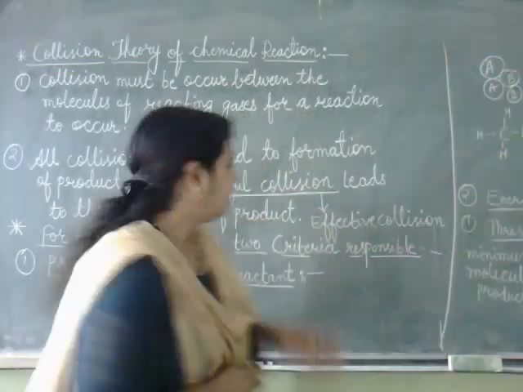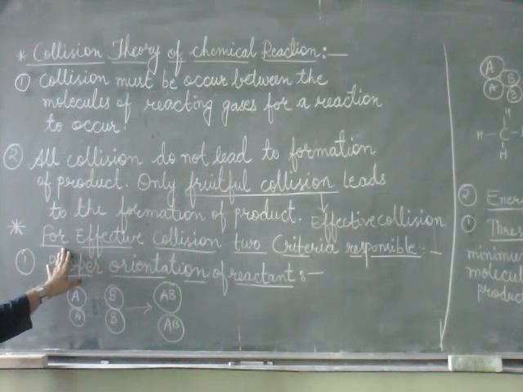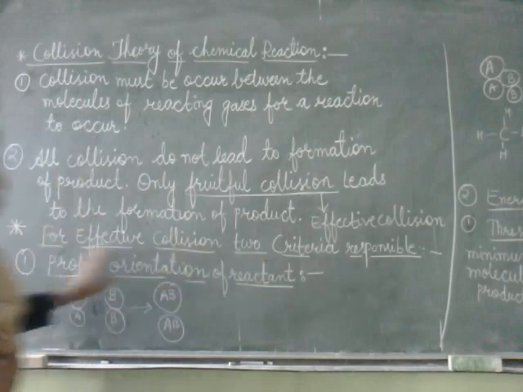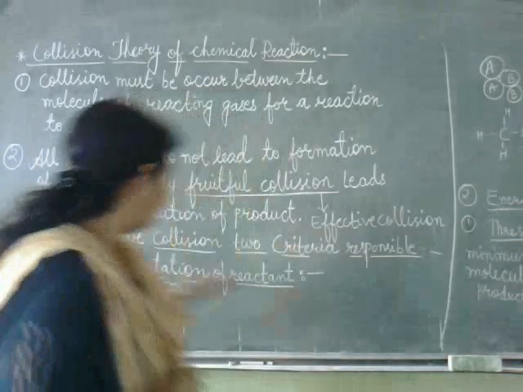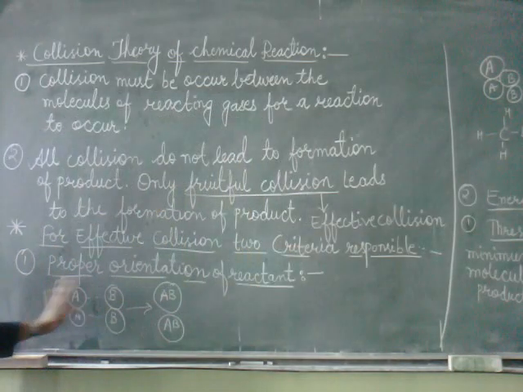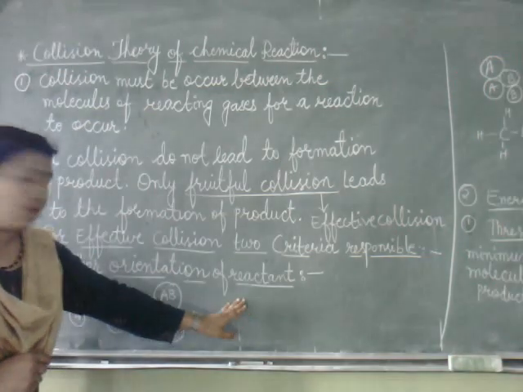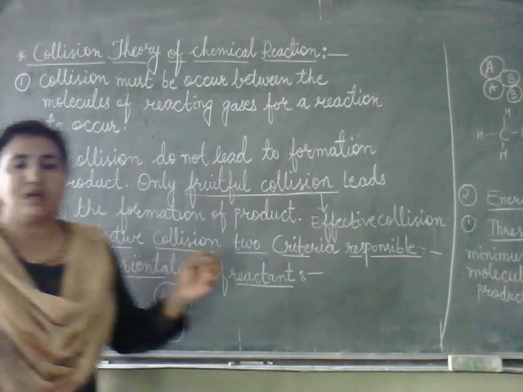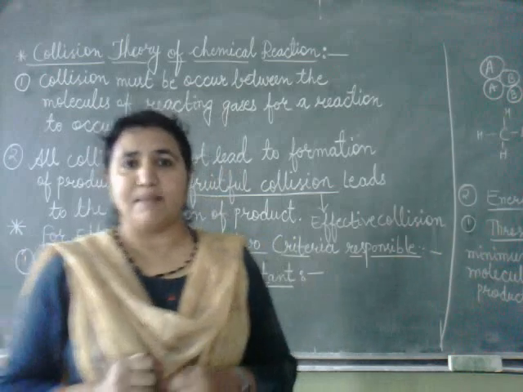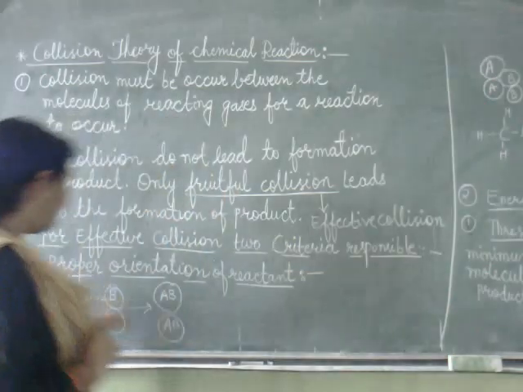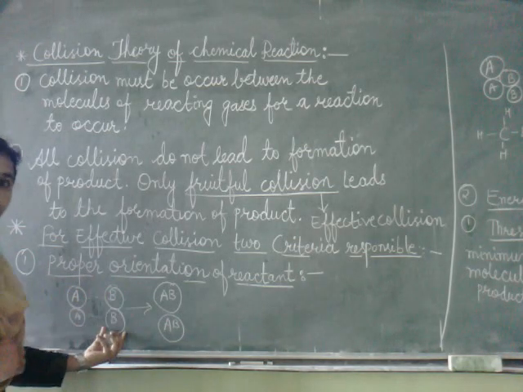So what do we need for effective collisions? These effective collisions have two criteria. The two criteria are responsible for effective collisions. So what are those two criteria? The first is proper orientation of reactant molecules. When two molecules come close to each other and collide, they should come with proper orientation. Proper orientation means, suppose here we have A2 molecule and B2 molecule.